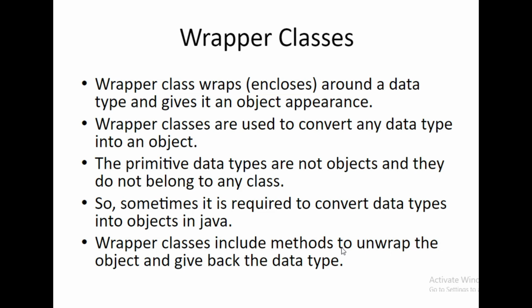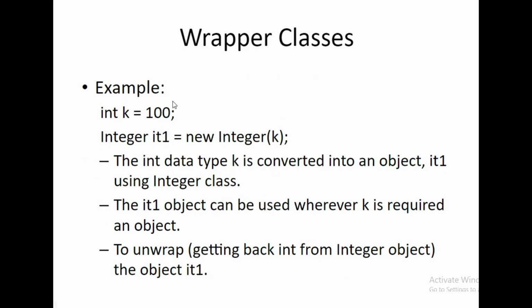The wrapper class is given to the primitive data type for class purposes as well as data purposes. One example of the wrapper class is Integer k = 100. Here k is a variable, and its data type is Integer, and I put the value 100 into k. Here Integer is my class, also known as a wrapper class, and the first letter of the Integer class must be capital.